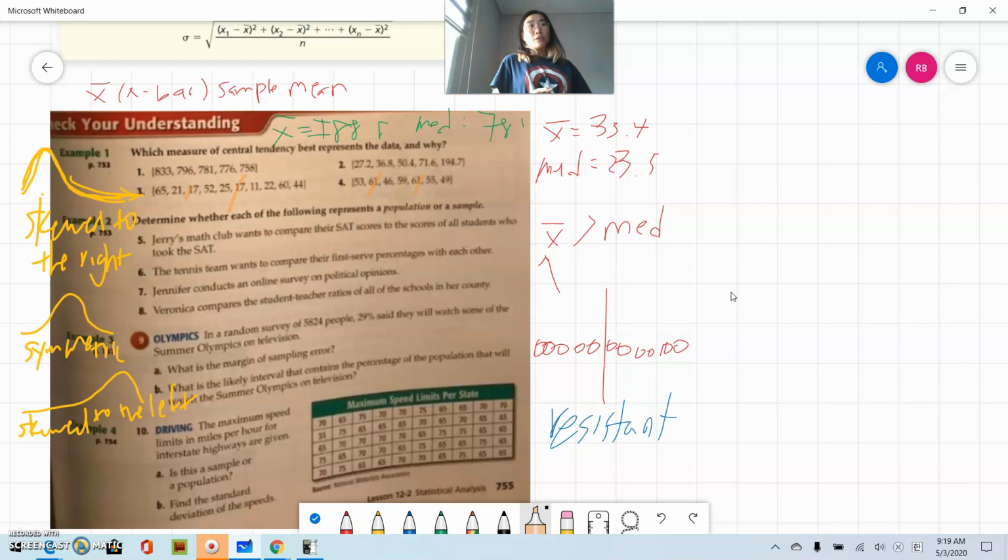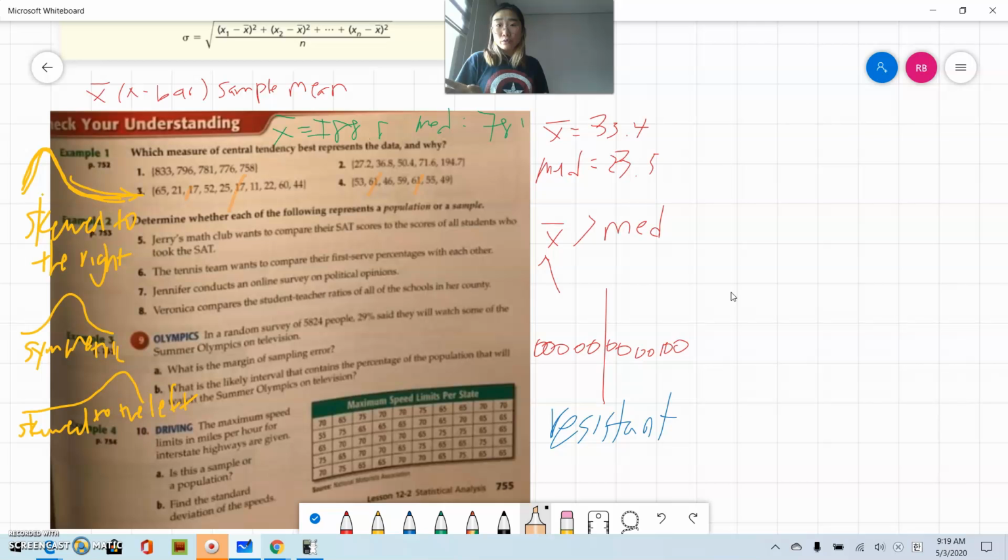Okay. So your homework will be on the next page. Just use the table as your data set. So enter the data set into your L1, L2, L3, and then do what I just did. Draw the histogram, do one var stats to figure out mean, median, and mode, you just have to count, okay? And then say whether mean or median is the better option, and why you think it's a better option.